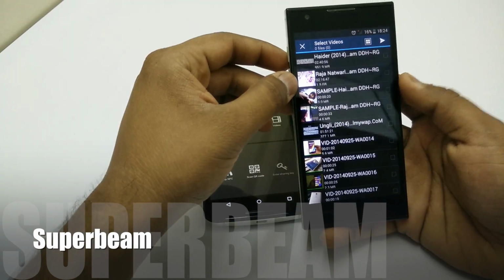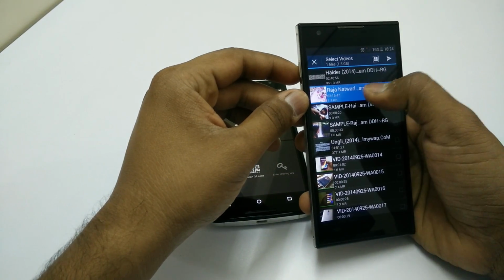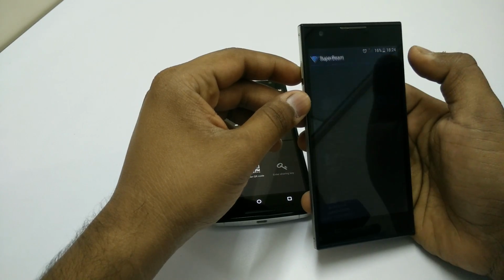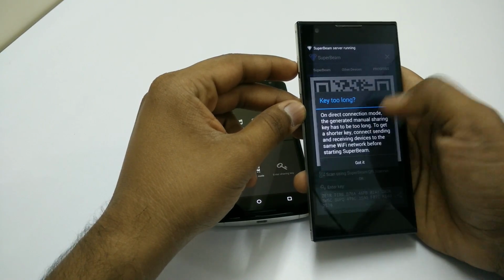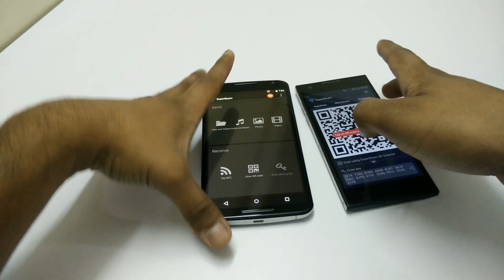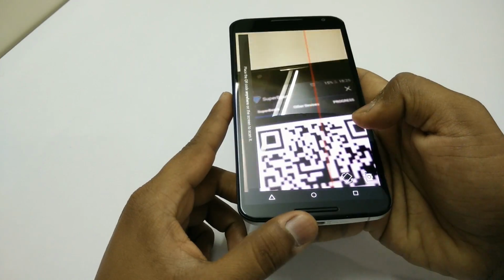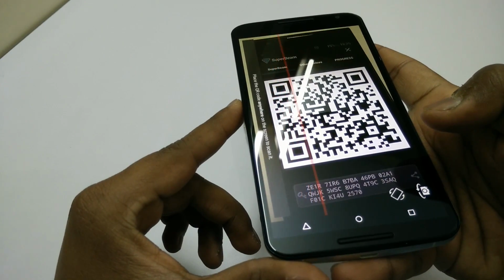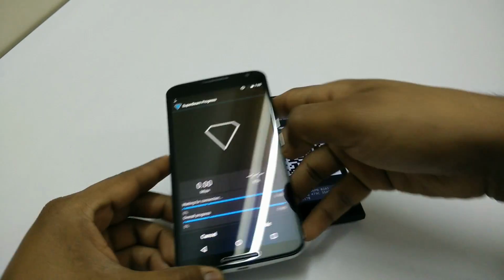Now, suppose you want to share a huge file with your friend, so all you need to do is just select the file and hit on the send button and open the SuperBeam app on your friend's phone and just scan the QR code, and it will automatically start to receive the file, and within seconds it will receive the whole file. So this is the SuperBeam app, and there are a lot of similar apps to it, but I like the SuperBeam app because it is fast and very easy to use.